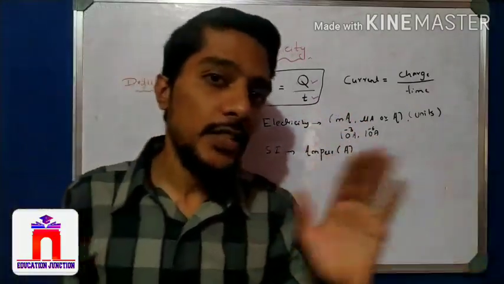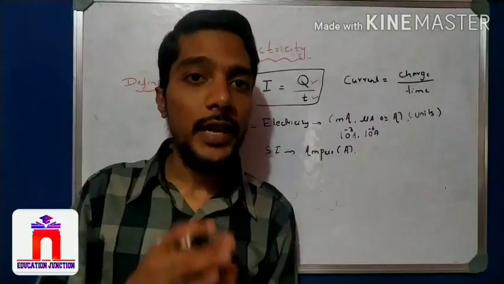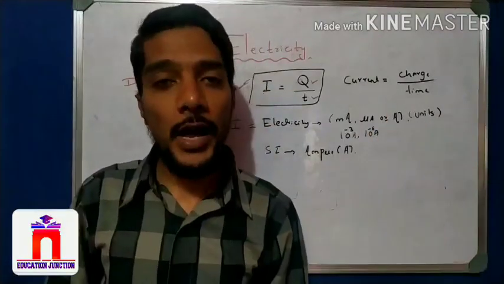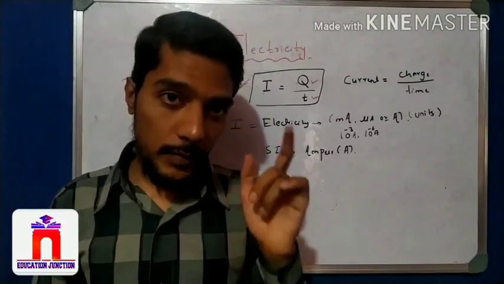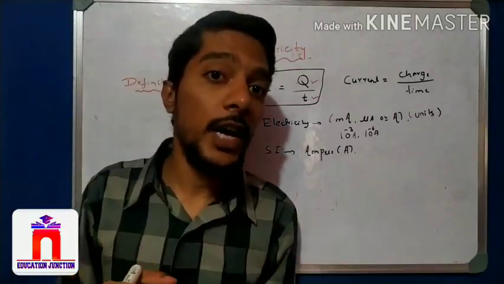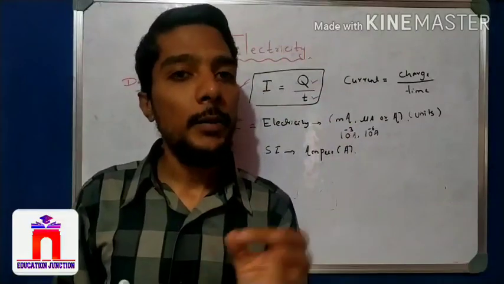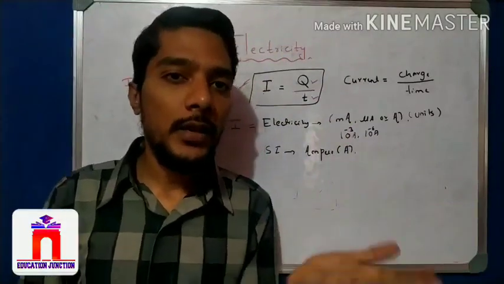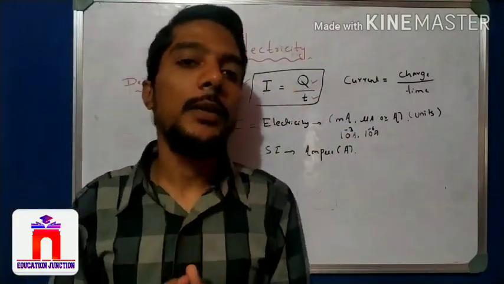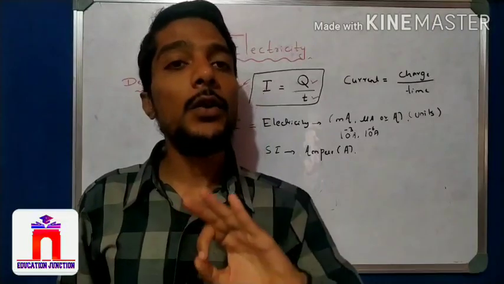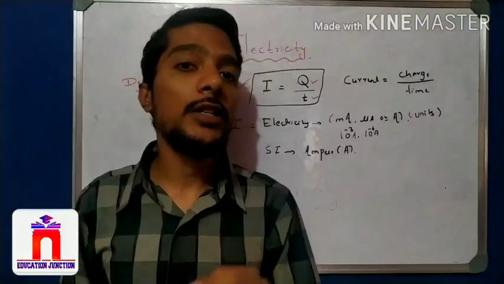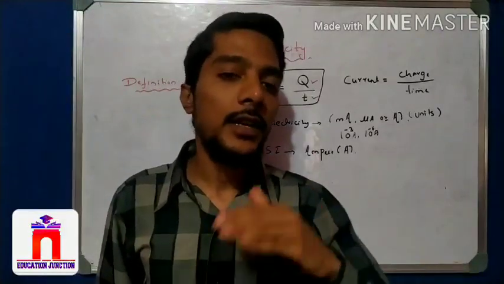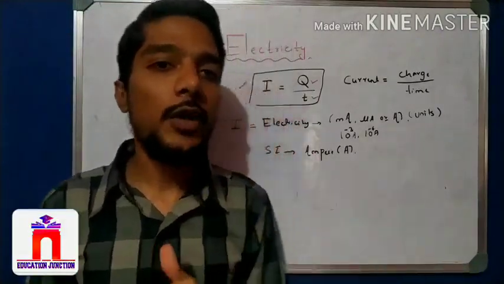Like in the 9th standard we studied Newton's laws. When the gram is given, we convert it to kg. Why? Because kg is the SI unit. And again in length, when they give centimeter, we convert it to meter. Why? Because meter is the SI unit. Again when they give time in minutes or hours, we convert it into seconds. Why? Because second is the SI unit. So whichever is the SI unit, in that form we have to convert.